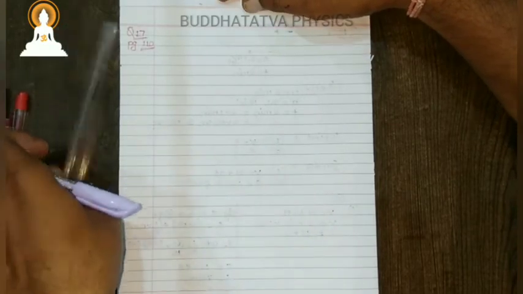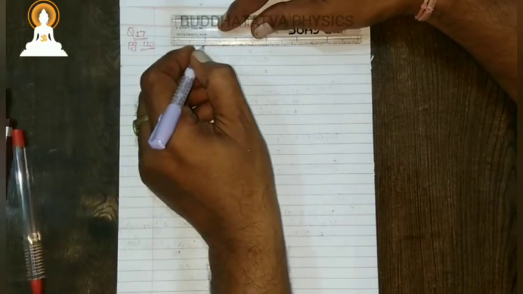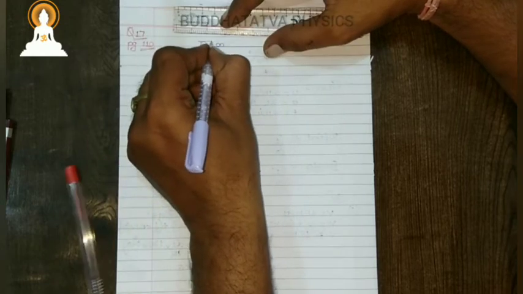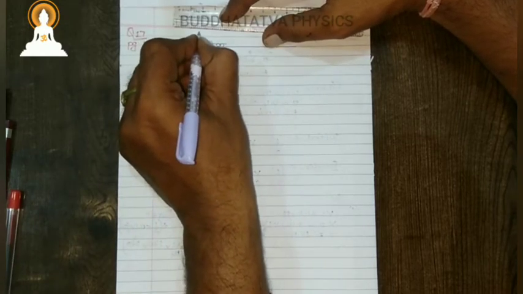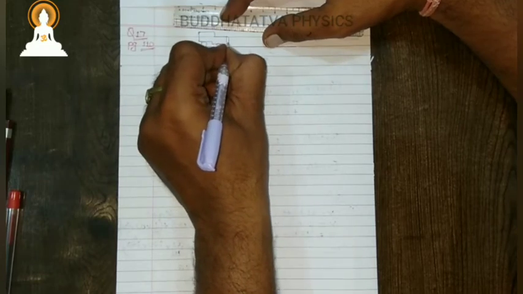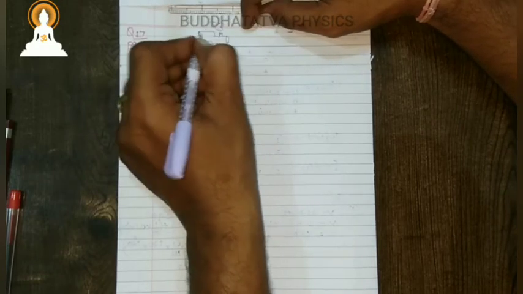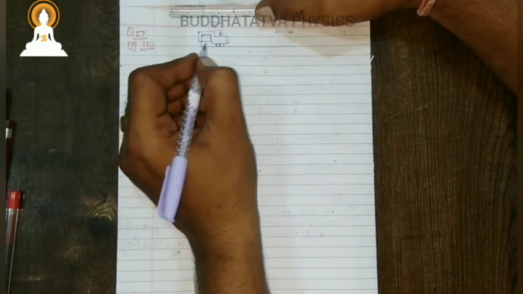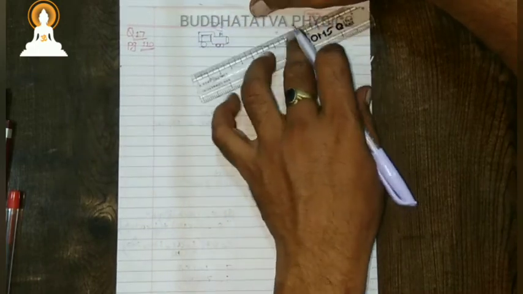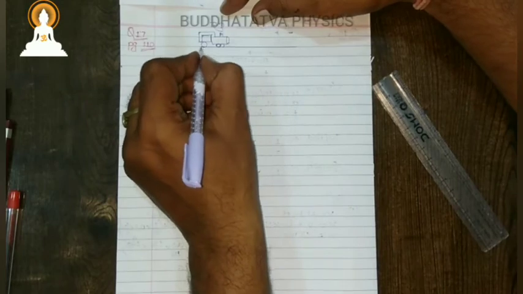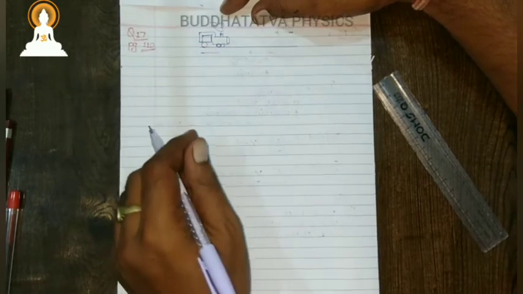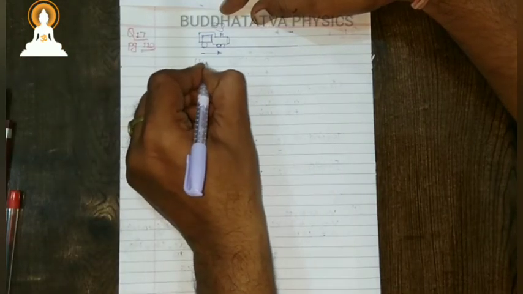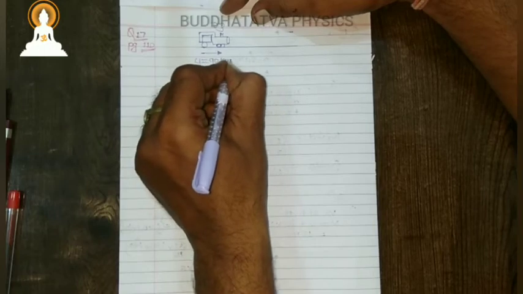In question number 17, they are saying that a train was traveling at a speed of 90 km per hour. It means the initial velocity is 90 km per hour.